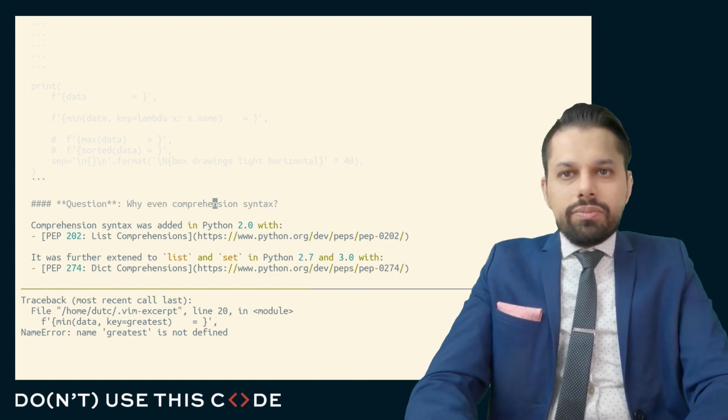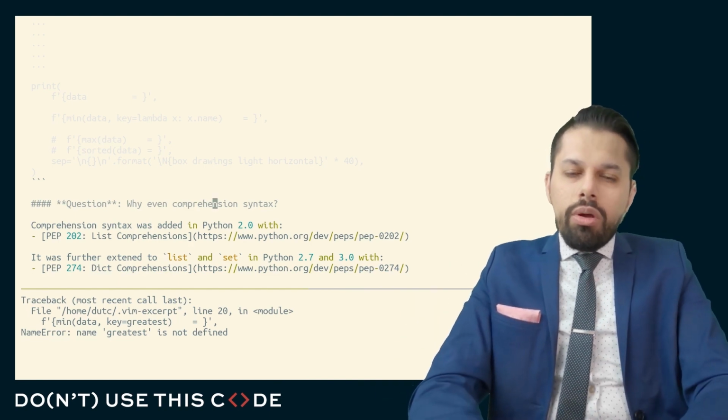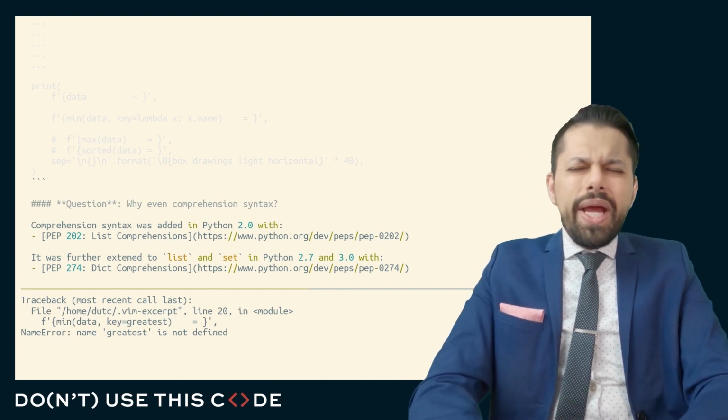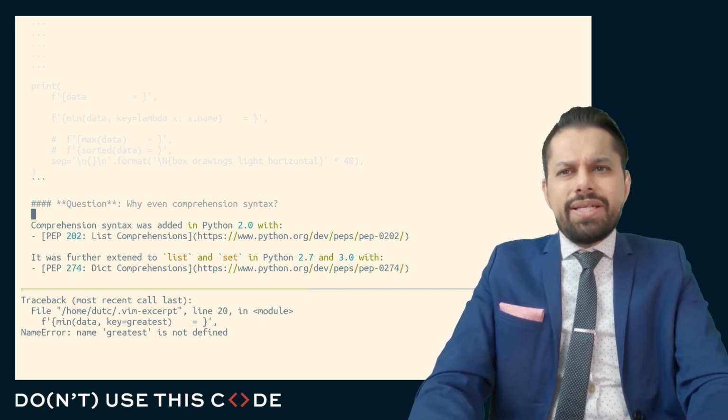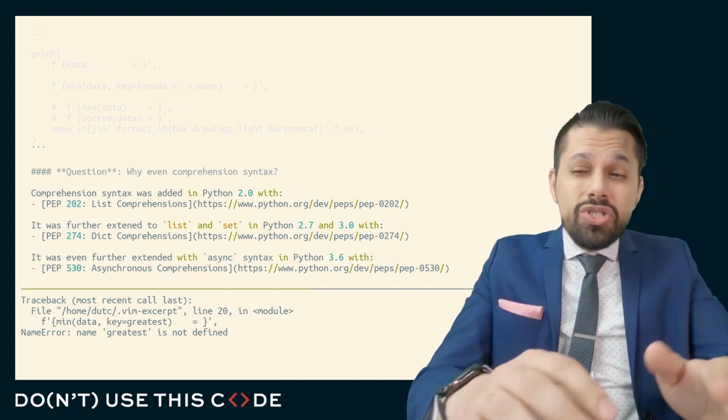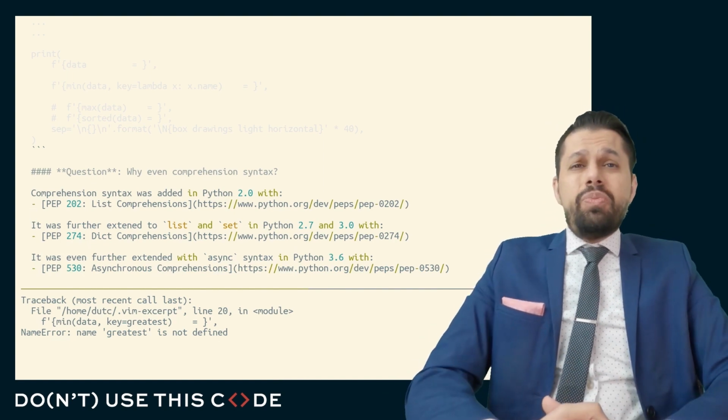Here's another question. Posing: if we have two things, why do we have two things? Why are there two ways to do the same thing? Why do we even have comprehension syntax in Python? In Python 2.0, they added list comprehensions. List comprehensions go all the way back to Python 2.0.